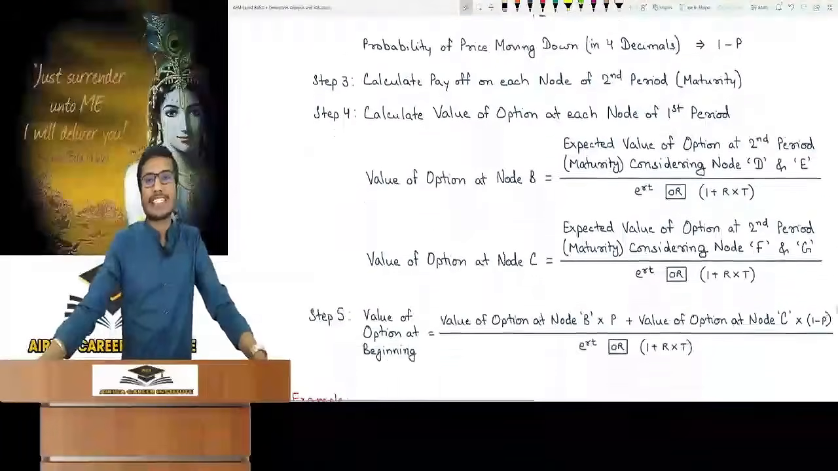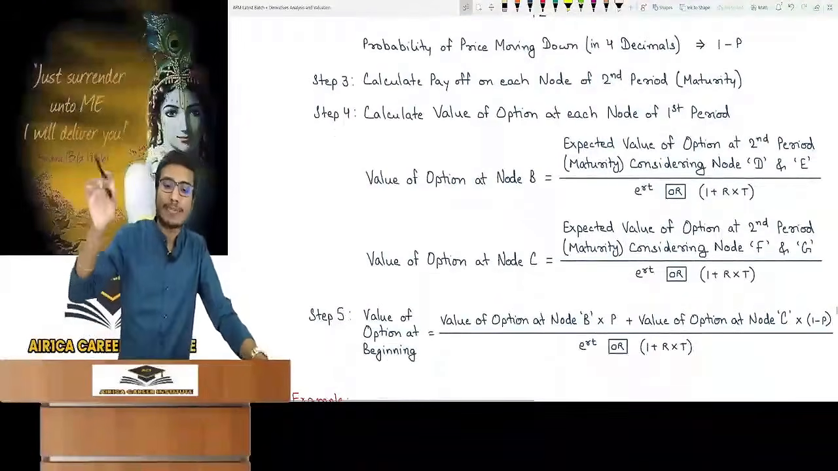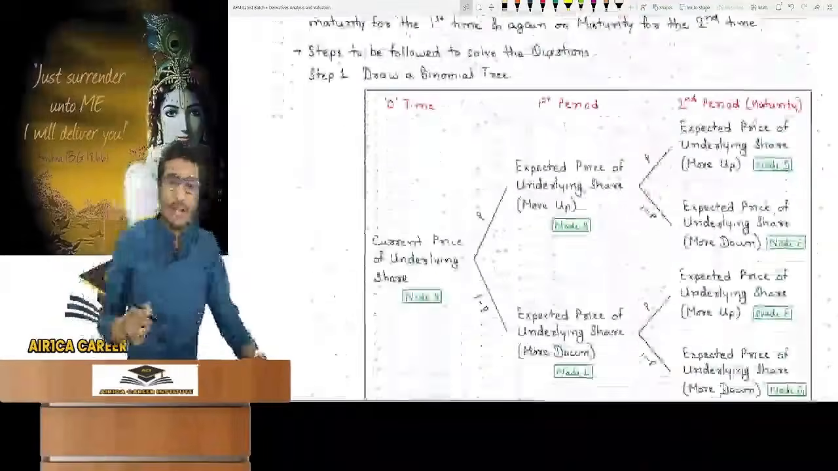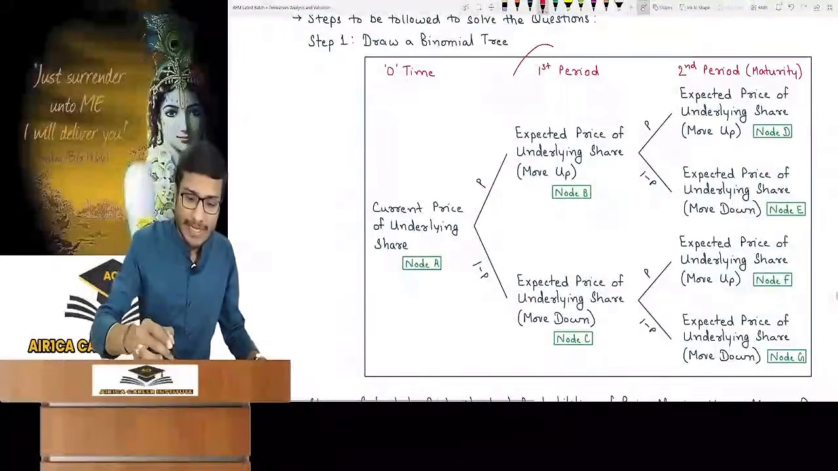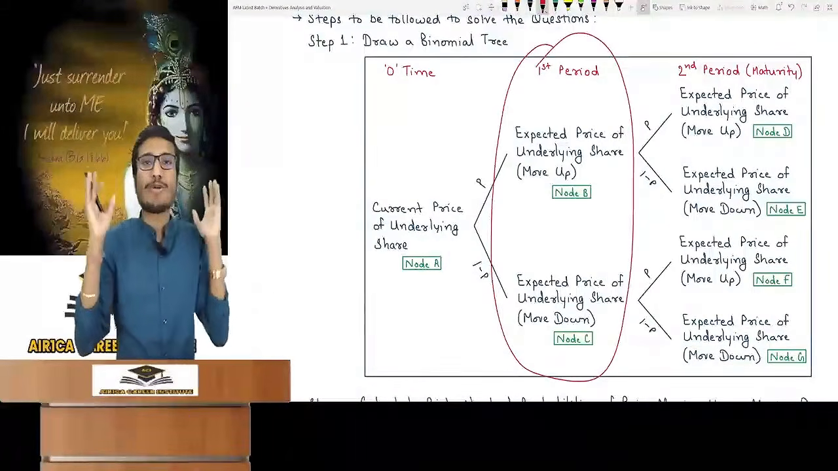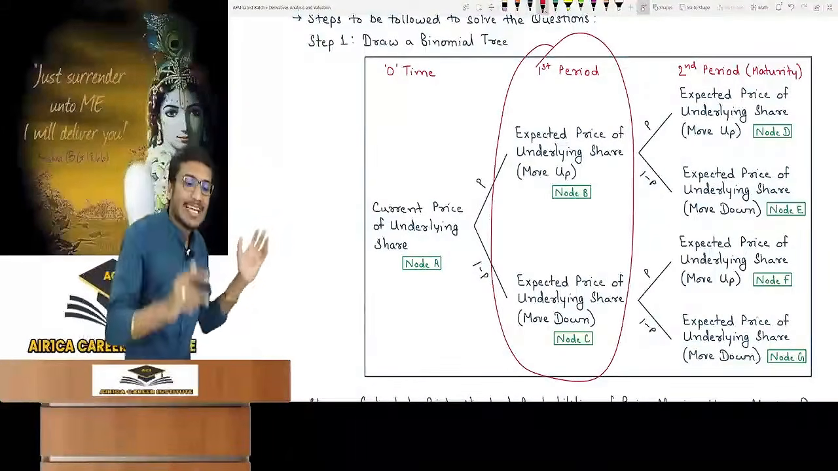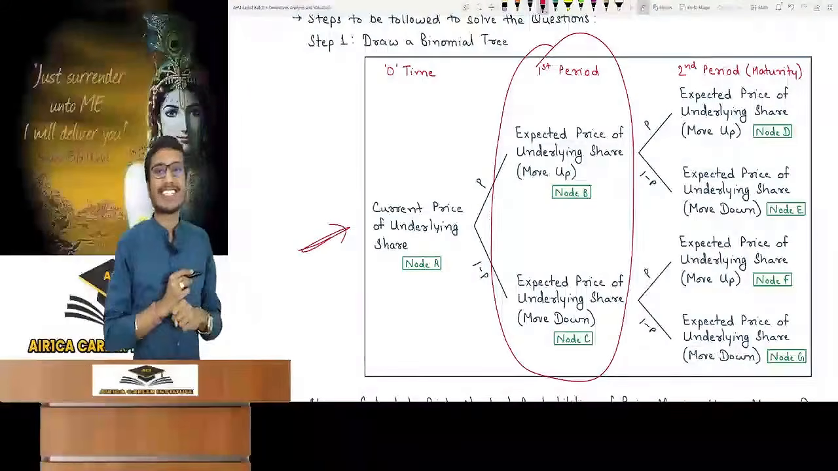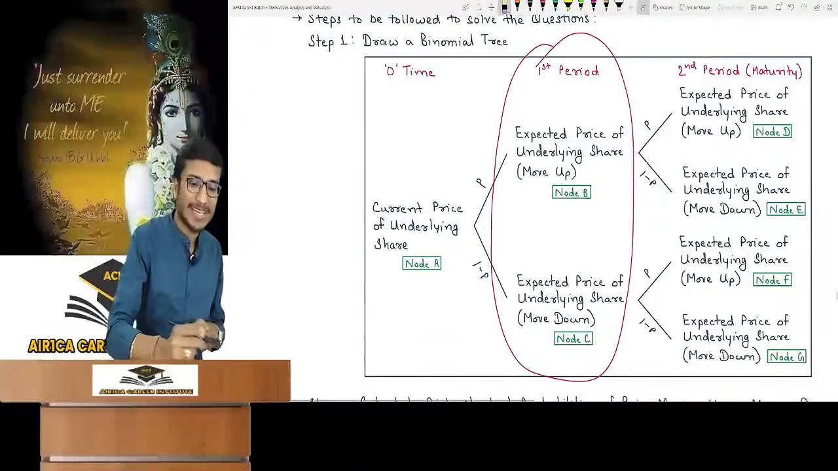In step 4, you will calculate one more thing. You will calculate the value of the option at each node of the first period. At every node of the first period. See, there are 2 nodes. Nodes B and C. Calculate the value of the option at these 2 nodes. In step 4, we are not taking out the value at the beginning directly in this case. Why are we not taking out the value at the beginning?